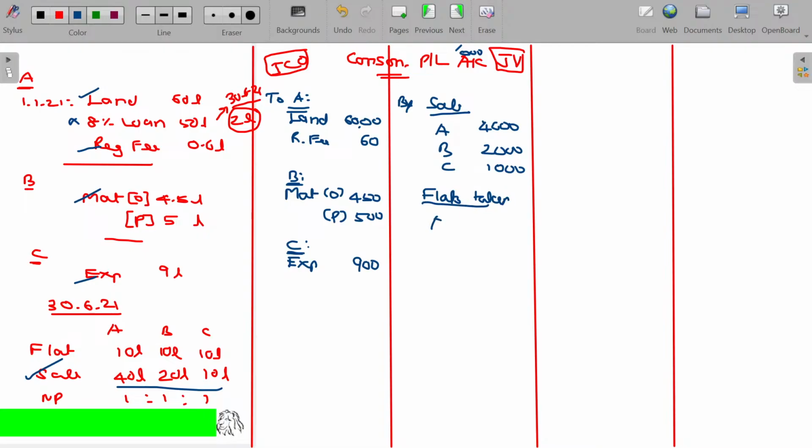By whom? A, B, C. Each and every joint venturer has taken one flat, the value being 10 lakhs. So 1,000, 1,000 and 1,000. Is that clear? Hope now you'll be able to understand.